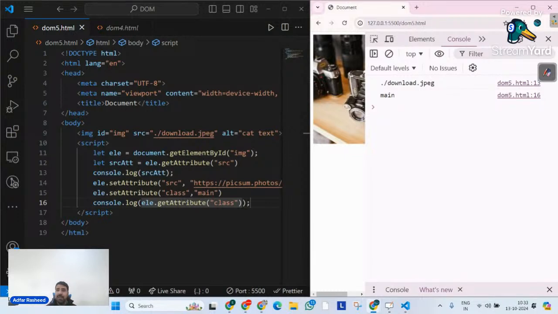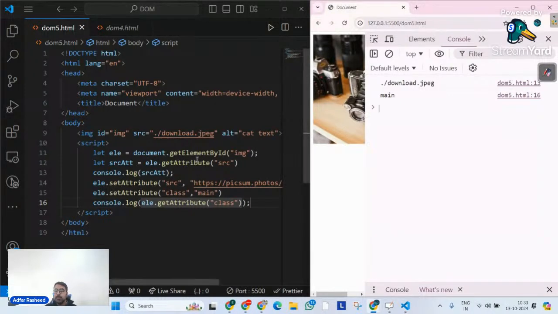But there's also one another method that I can remember right now, and that is one of the very important methods and very much used in dynamic web applications, which is a method that will check if an element has a specified attribute or not. Sometimes our requirement might be: if the element has a class attribute, do this.